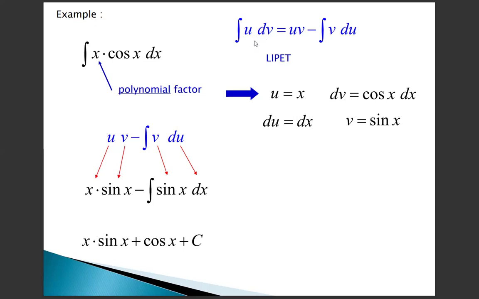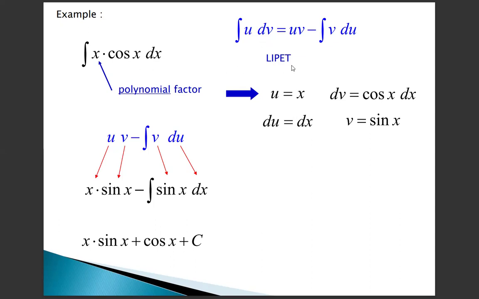Next, for example, take the integration of x cos x dx. We already know the formula: integration by parts is integral of u dv equal to uv minus integral of v du. We follow the order of logarithmic, inverse trigonometric, polynomial, exponential, and trigonometric functions. Here x cos x is given, a polynomial function and a trigonometric function.